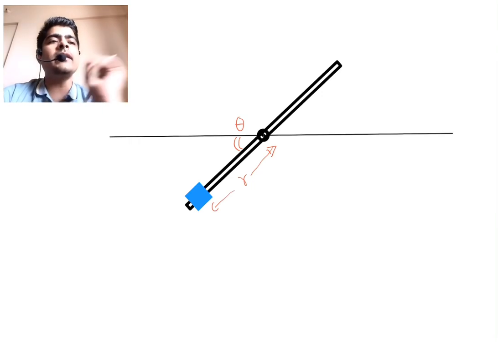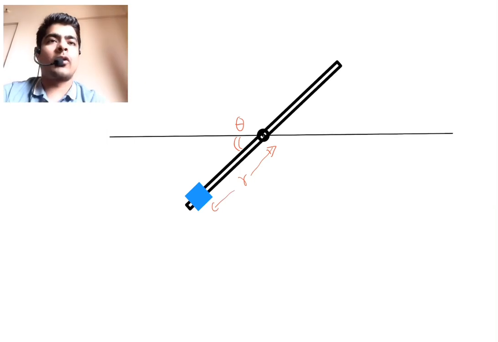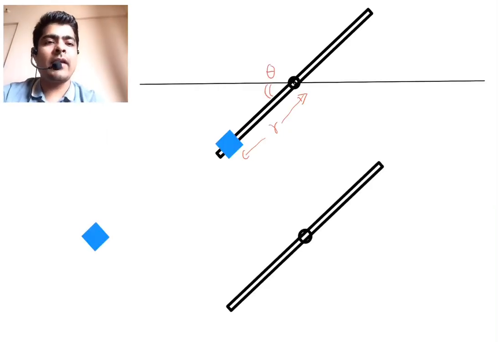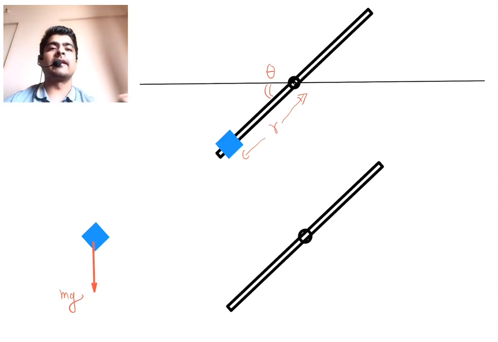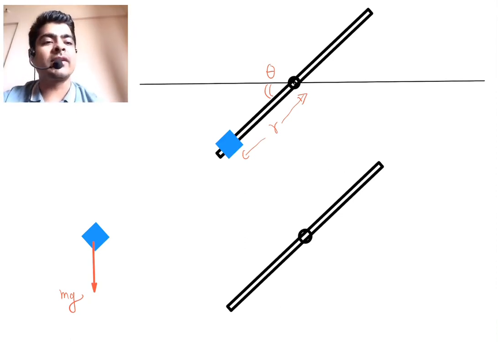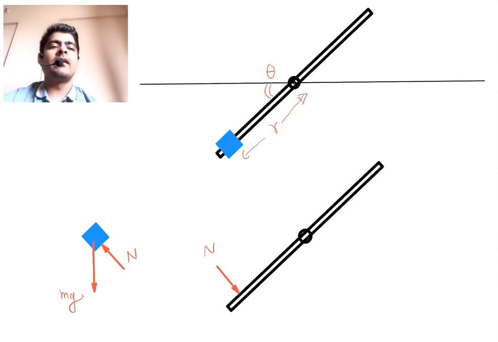Now in this position, let's draw the forces acting on the block and the rod. We have mg acting downwards on the block. Then the rod and the ring will apply normal force on each other. Let's assume that the normal force on the rod is acting in this direction, and in reaction the normal force on the block will be acting in this direction. We are just assuming; the direction may be opposite also, we don't know yet. So let's say the normal force is like this.